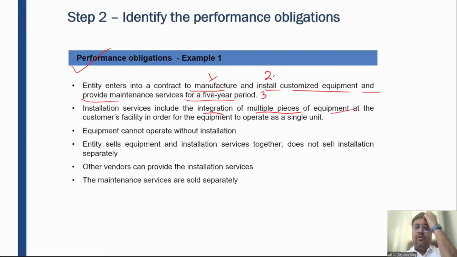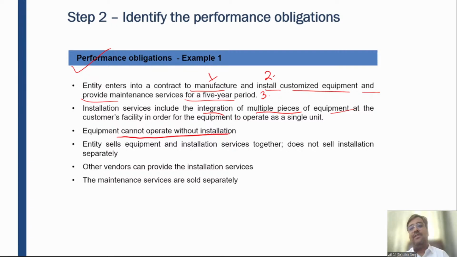The multiple pieces have to be joined and installed at the customer premises so that the customer can operate the item as a single unit. And of course, equipment cannot operate without installation. It is not plug and play.